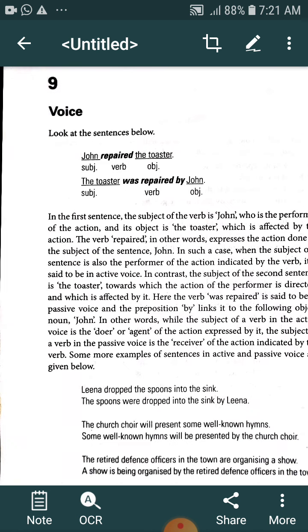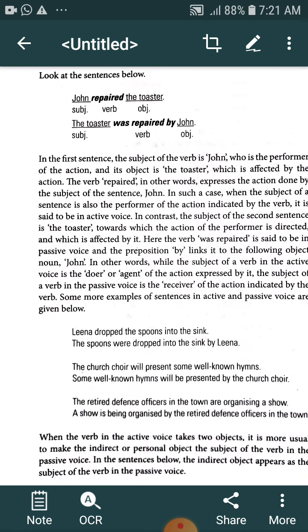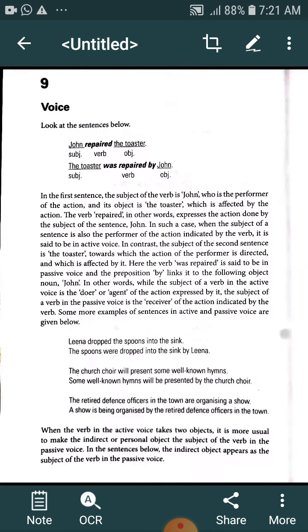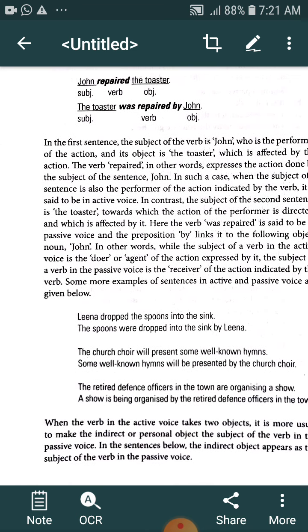Then there are some examples given there. When we move forward, you will get the structure, the table of the structure. That is not the important thing, but you must know the rules, and you must know the importance of active voice and passive voice.